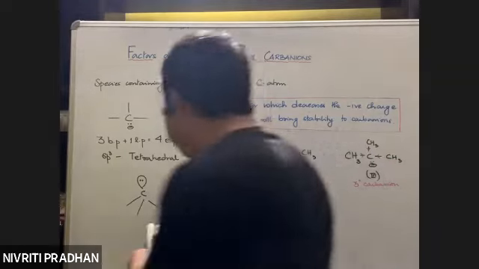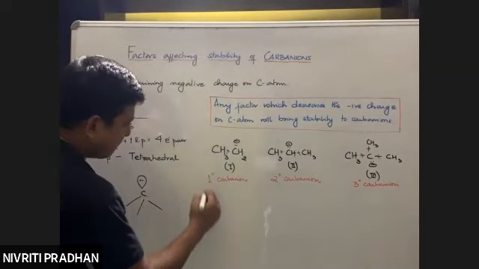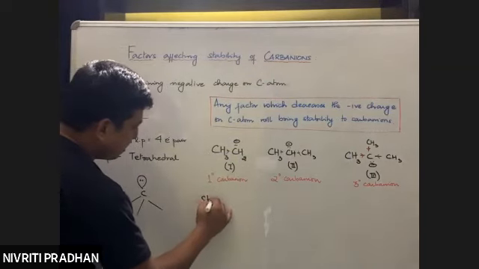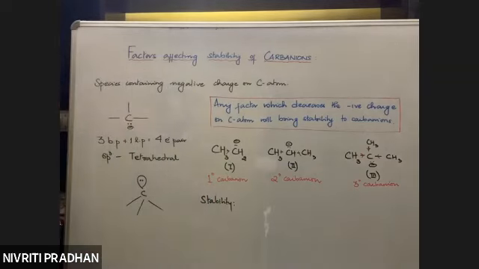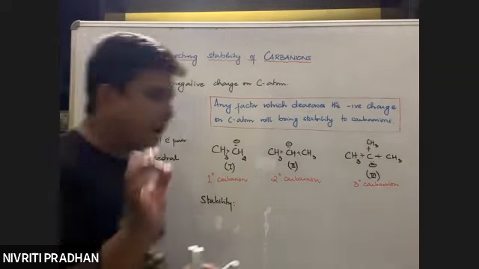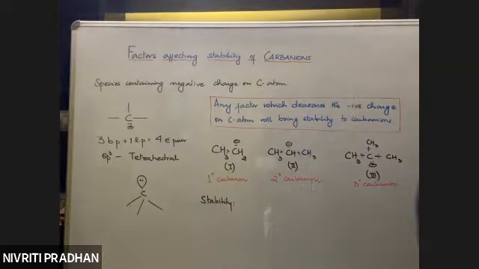So the overall order of stability of carbanions. Remember, if the negative charge had decreased, the carbon atom would be stable.